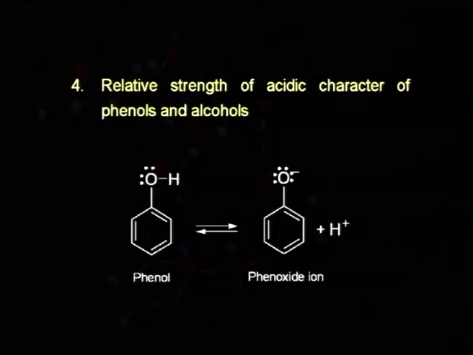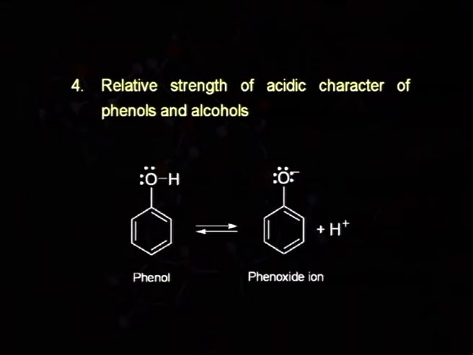Relative strength of the acidic character of phenol and alcohol can be compared with the help of the mesomeric effect. Here we can see that if phenol is acidic, then it will have to be dissociated in this way. So, it is the relative stability of the phenoxide ion and phenol which will decide whether it will be dissociating into a proton or not.